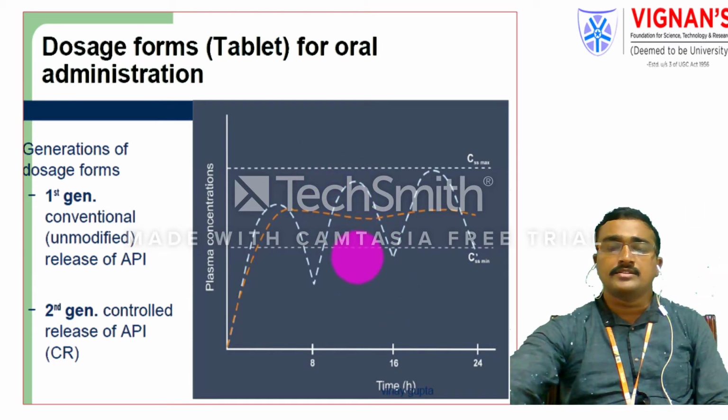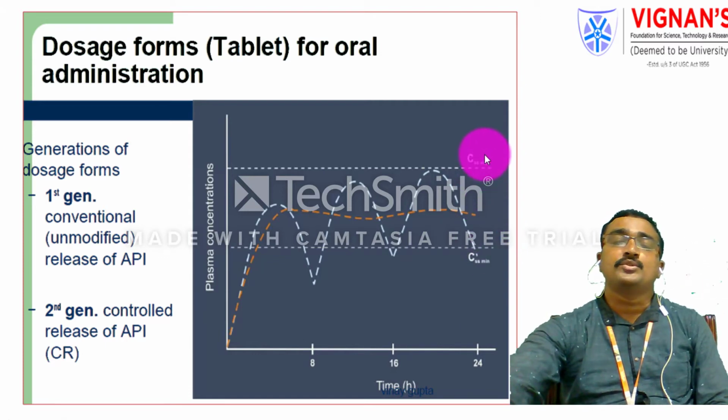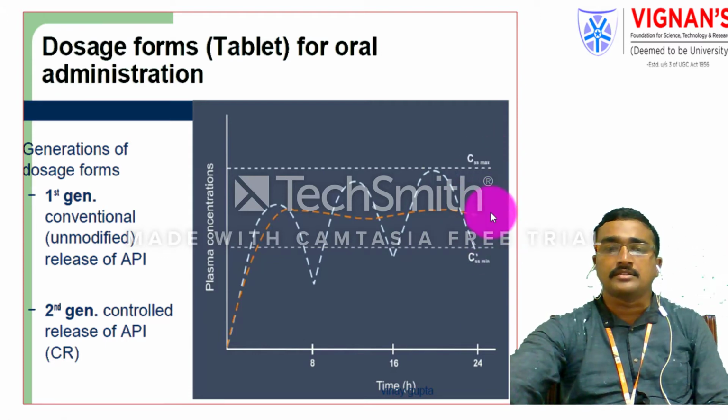So the therapeutic range is mainly between the CSS maximum and the CSS minimum. The therapeutic index is the ratio of the steady state concentration maximum to the steady state concentration minimum. When the concentration of the drug is between CSS maximum and CSS minimum, you call that the therapeutic range.